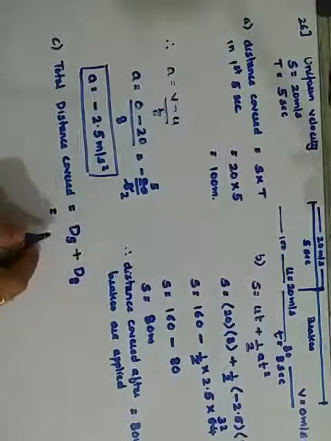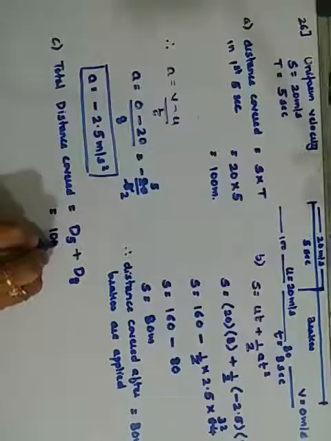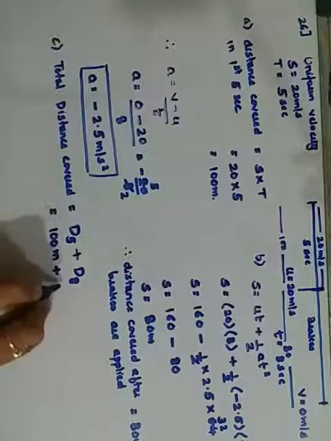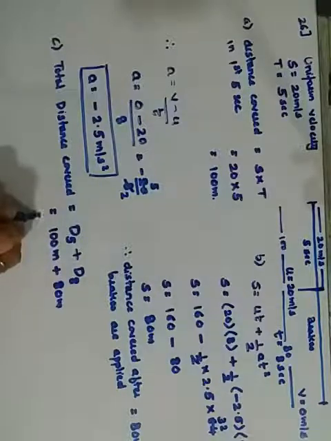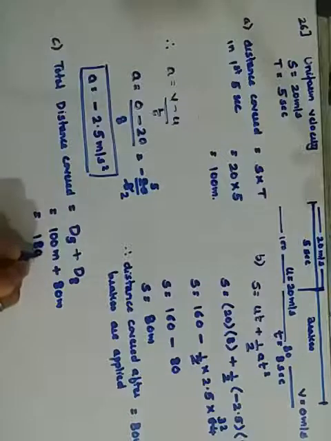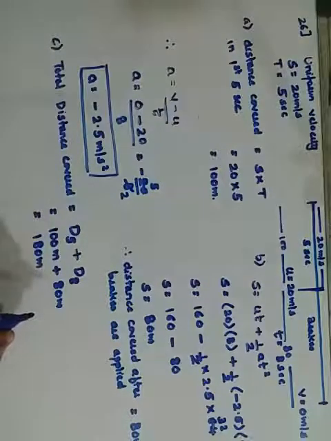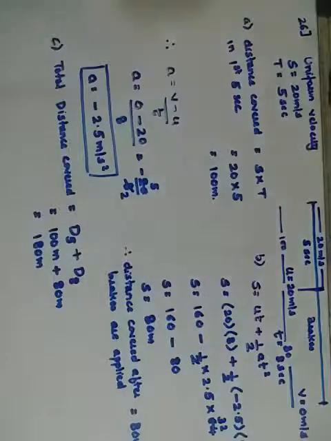Distance covered in 5 seconds is 100 meters plus distance covered in 8 seconds is 80 meters, which gives you a total of 180 meters.